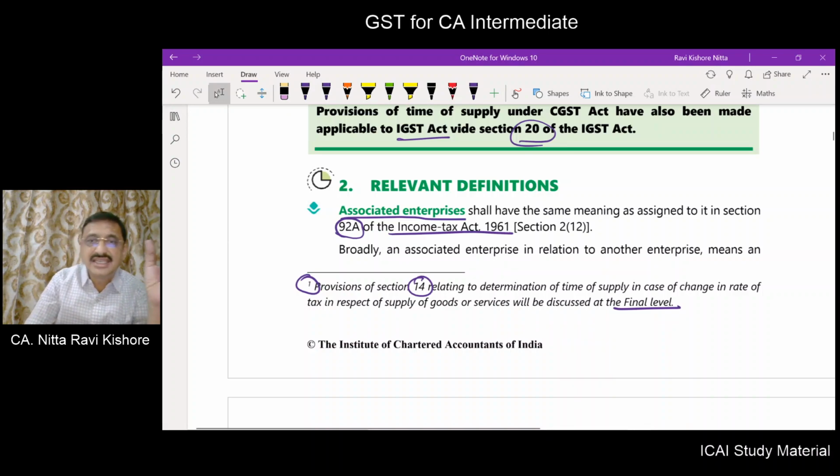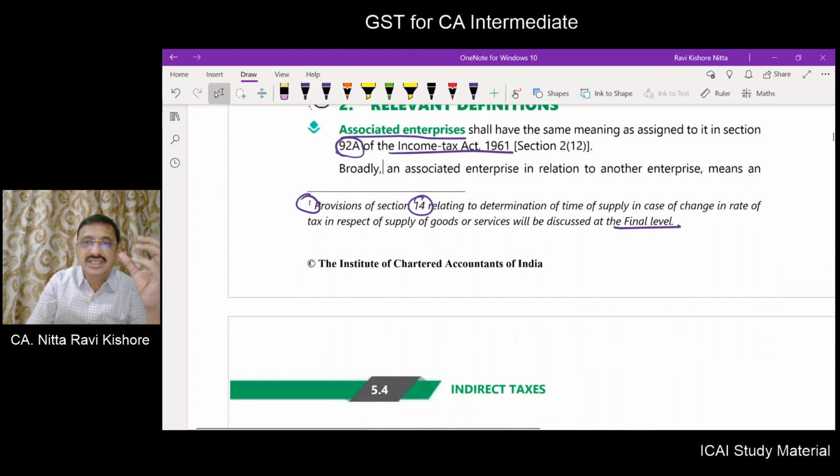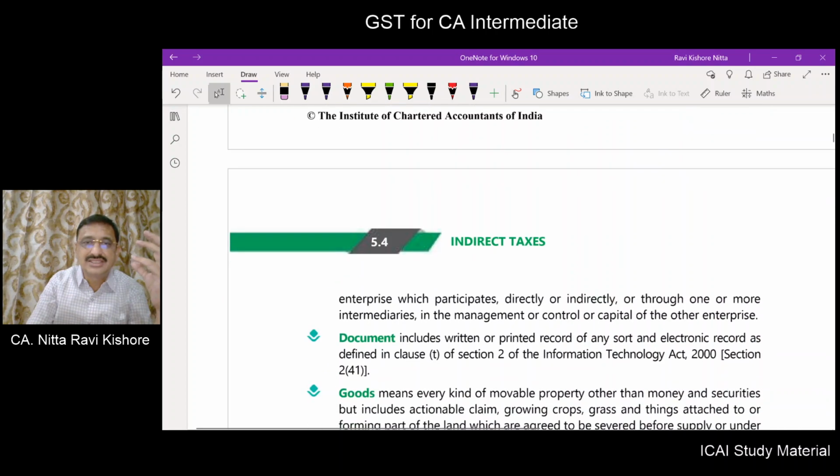It states that an associated enterprise in relation to another enterprise means an enterprise which participates directly or indirectly through one or more intermediaries in the management or control or capital of the other enterprise.